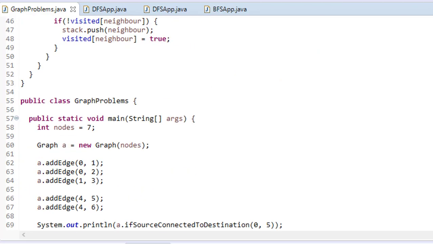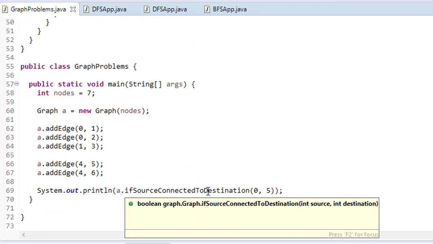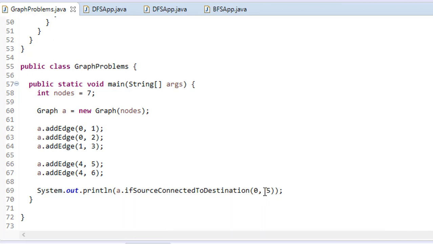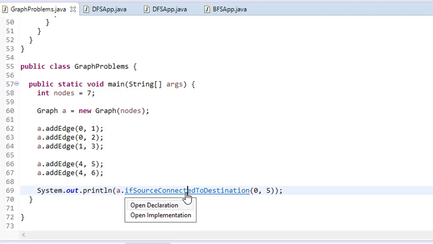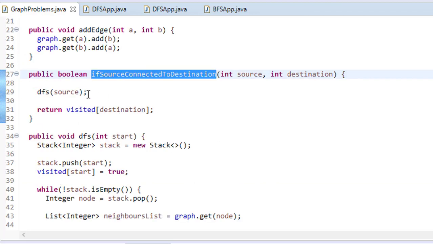Once you have done that, after that it is calling check if source is connected to destination, and here we are passing our source and destination. Like in this case, my source is the 0th index and my destination is the 5th index. Now I'm just calling the DFS on the source, right?